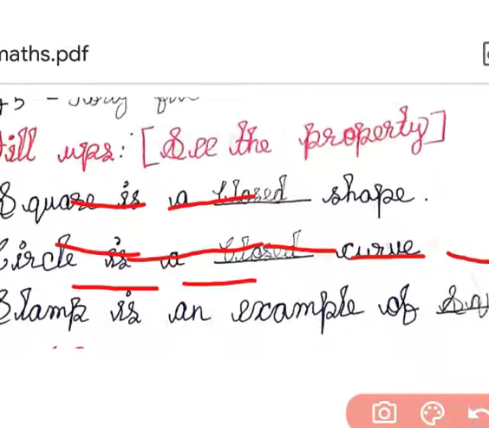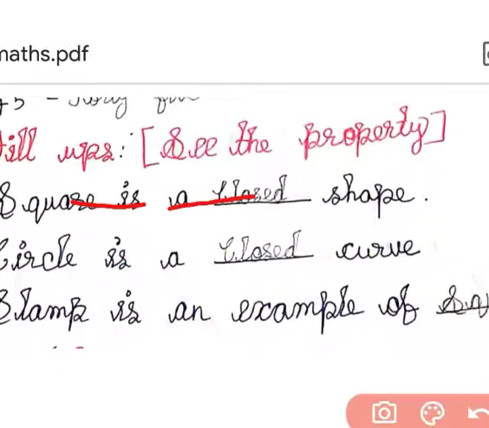Square is a closed shape, okay? Square is a closed shape. What is the spelling for closed? You already know the meaning of closed. If the shape doesn't have any open place,